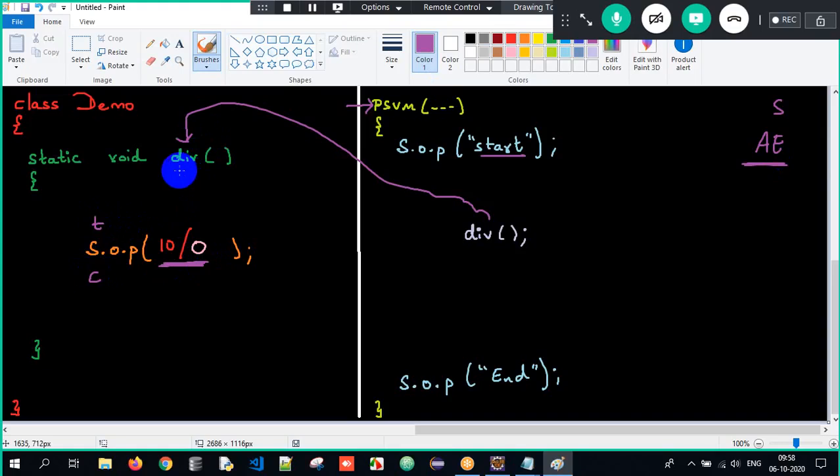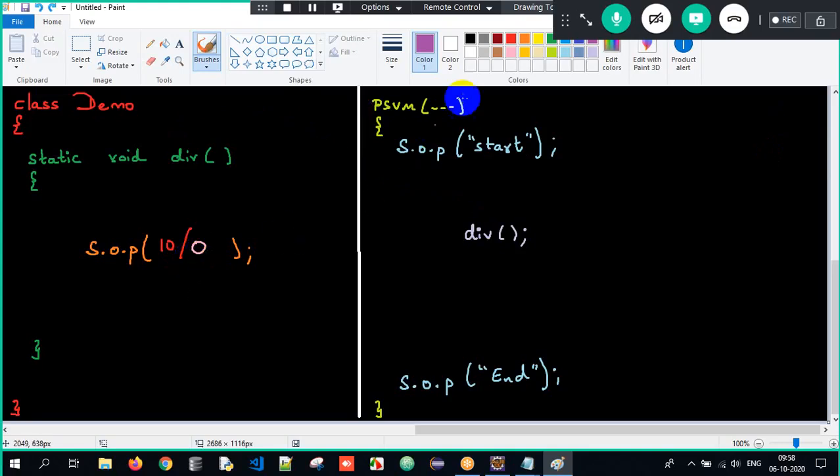But the div method does not want to handle the exception in the method here. You got the point? What am I trying to tell over here? In simple terms, we are getting an exception in the method. Guys, closely observe and listen to what I tell here. We are getting an exception in the method, and the method does not want to handle the exception. So that exception might occur in the method and has not been handled, and that information has to be told to the caller.